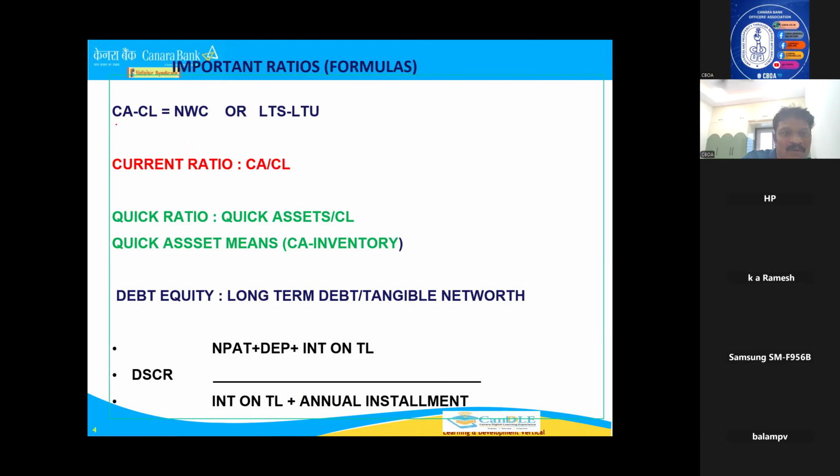Okay. Just now I told you current NWC is long-term source minus long-term use also. Current ratio means current assets compared with current liabilities, and quick ratio is also there. One more formula: current ratio and quick ratio are one and the same, but the only difference is quick assets versus current liabilities. Quick ratio, I will tell you.